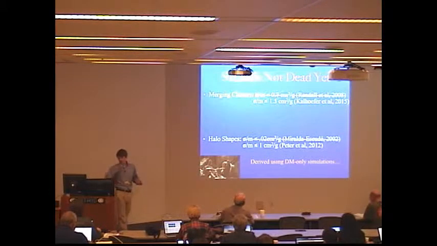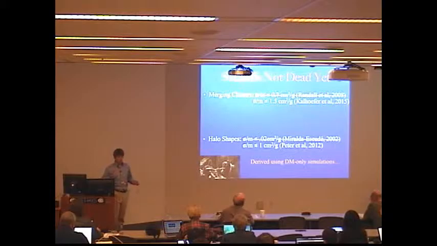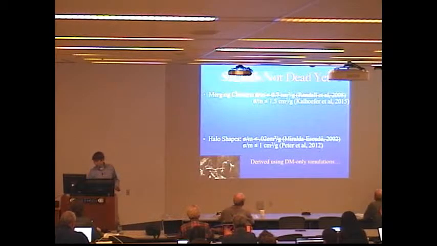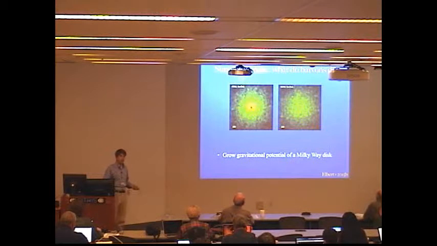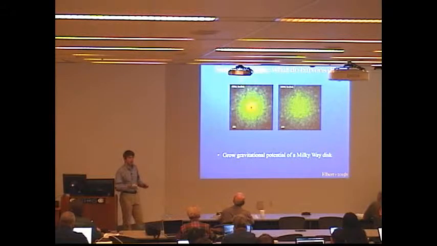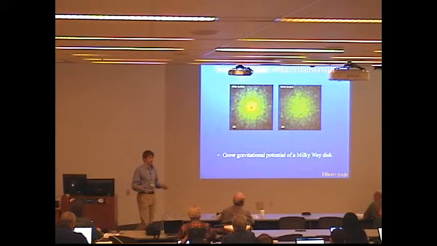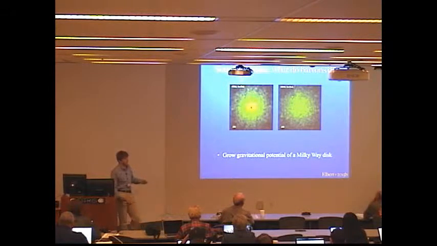And as was brought up earlier, in these halos, you actually have baryons. And baryons can give you adiabatic contraction. So in order to model this kind of contraction, we ran a bunch of isolated non-cosmological halos at various different masses. And in these halos, we grew the gravitational potential of essentially the galaxy that would be expected to live in that halo. So for instance, here we have a Milky Way galaxy in which we grew a Milky Way disk.